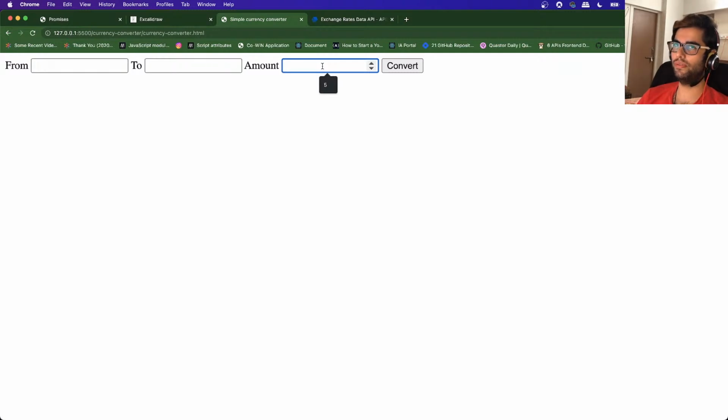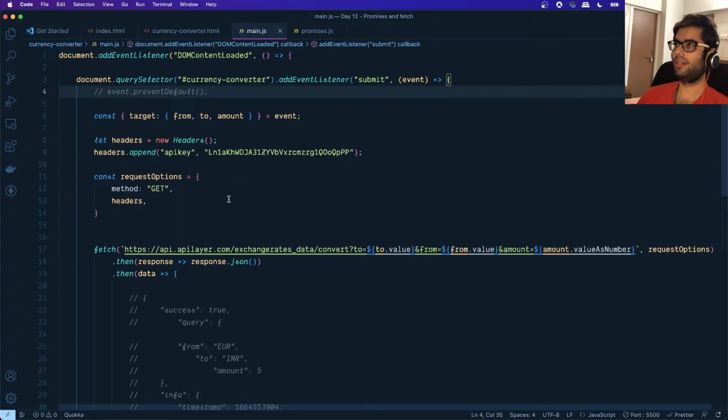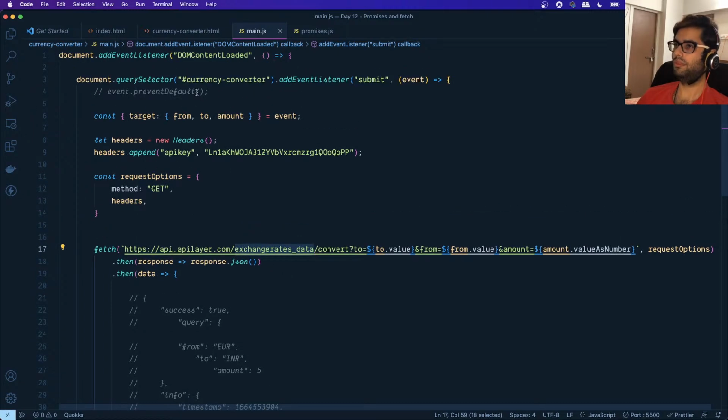We want to prevent that default behavior because we are calling a different API here, so we wrote this statement, which prevents the default behavior of submitting the form.